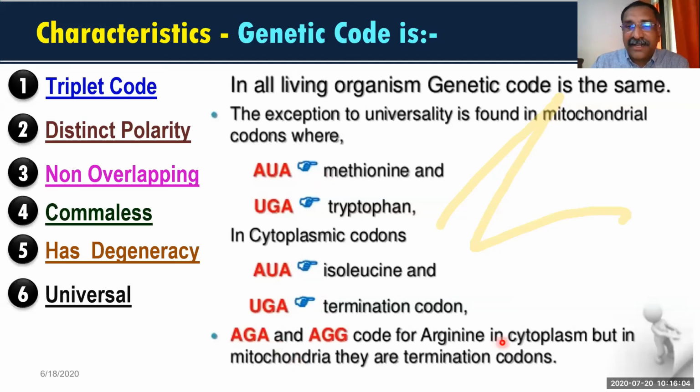Similarly, another example: AGA and AGG both code for arginine in the cytoplasm, but in mitochondria they are the termination codons. So remember, in mitochondria the functions of AUA, UGA, AGA and AGG are different from the cytoplasm. Rest everything will be the same everywhere. Because of that reason, since it is the same in all living organisms in the universe, we say the genetic code is universal. Okay.